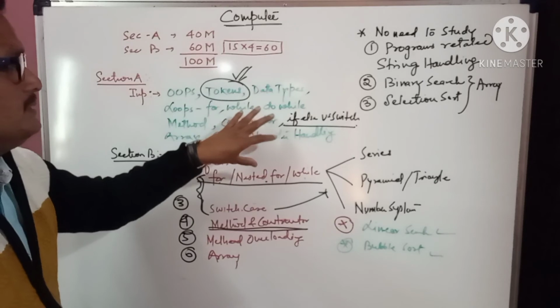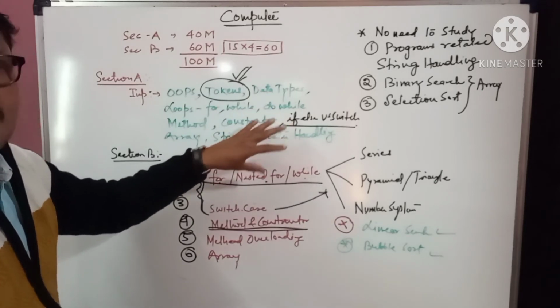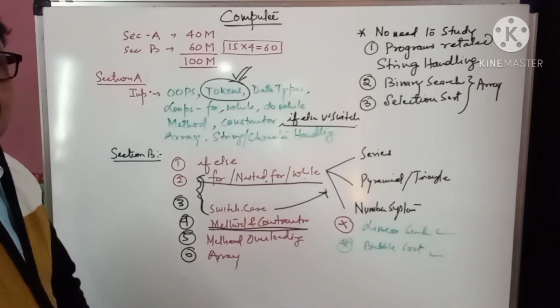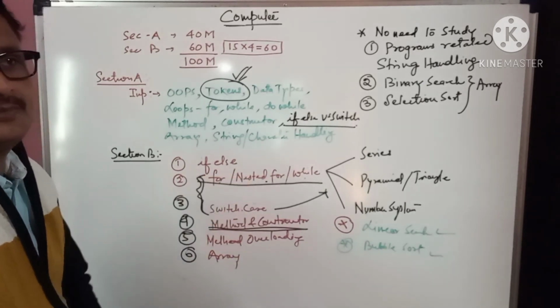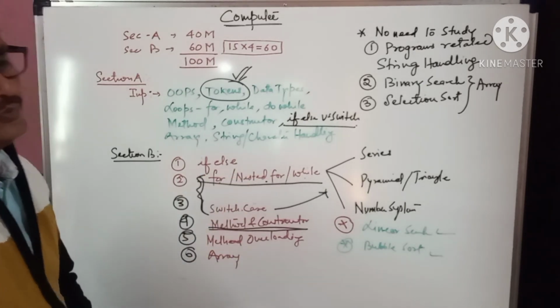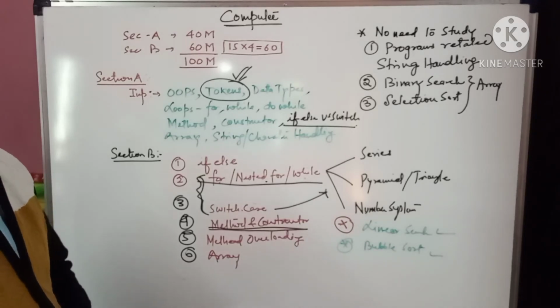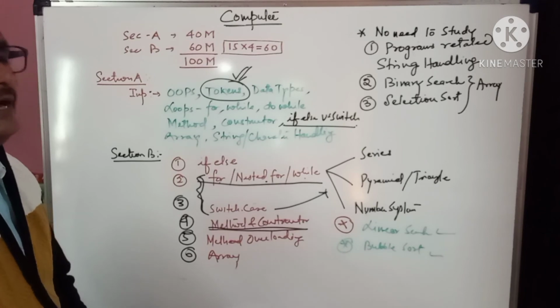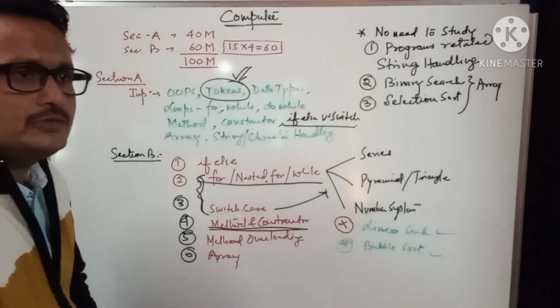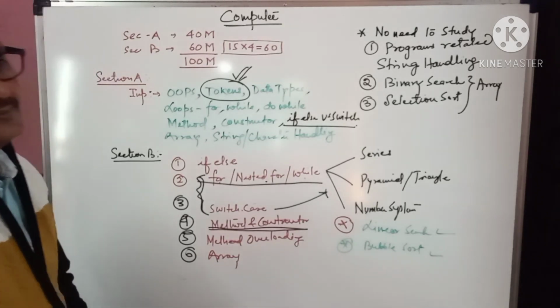You do the practice of those questions from there. Last 2-3 years question papers you can solve at your home, and if there is any confusion in any question, you contact your subject teacher.